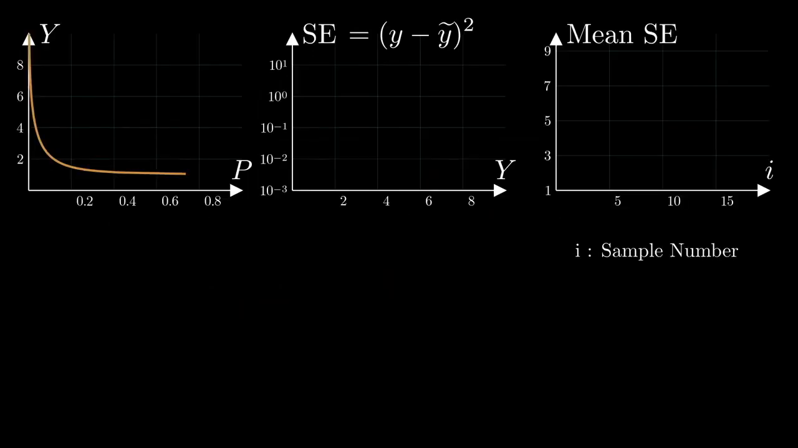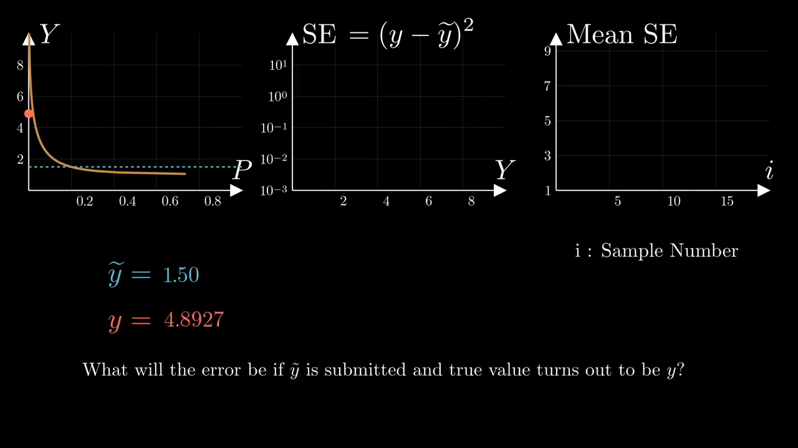Given the distribution for the first test day that we already saw, the left plot here, suppose our metric is squared error. To decide which point to submit, the fundamental question that one should ask is something along this line. What will the error be if I decide to submit y tilde equal to, for example, 1.5, the dashed line, and the true value y turns out to be, for example, the red dot? Again, what will my error be if y tilde, the dashed line, is submitted and the true value y turns out to be the red dot?